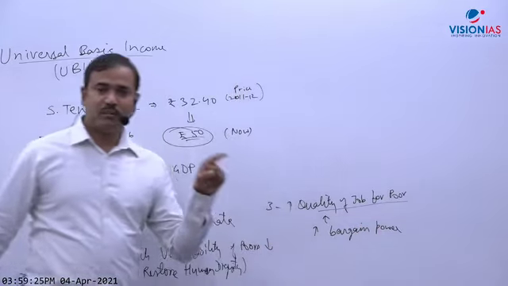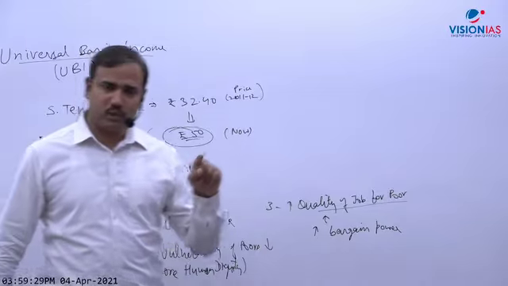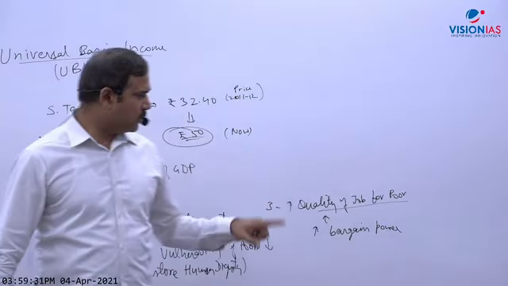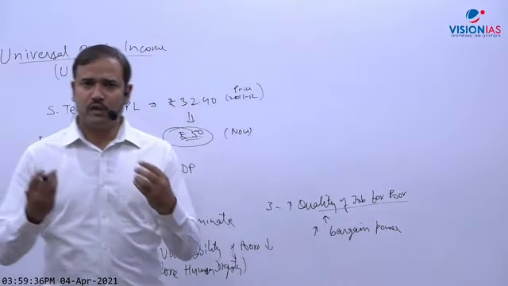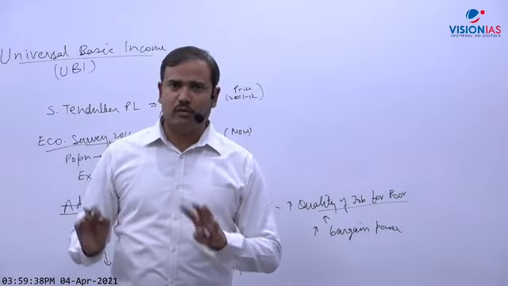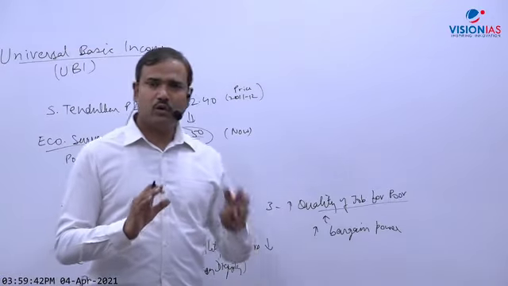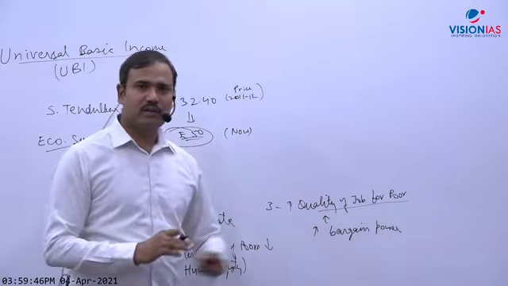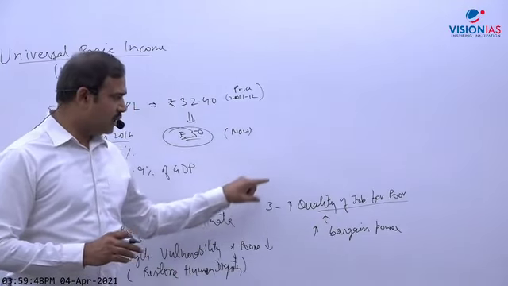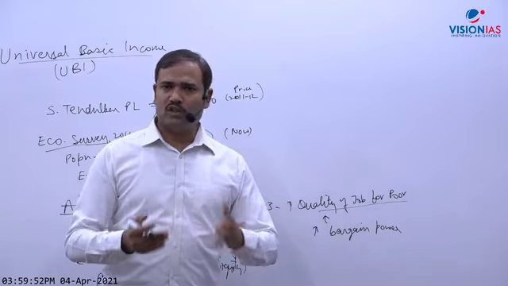It will check much exploitation of poor, because poor people don't have much bargaining power. So whatever work they get, they are ready, because at least they will not be hungry, because they are psychologically vulnerable. So they will not be so vulnerable. They will not accept menial jobs. So clear? Nobody will accept menial job. So this quality of jobs will improve, and they will no longer be prone to exploitation.